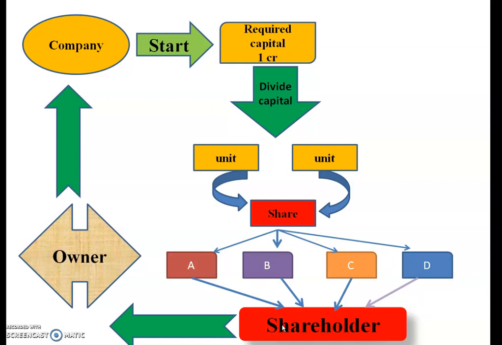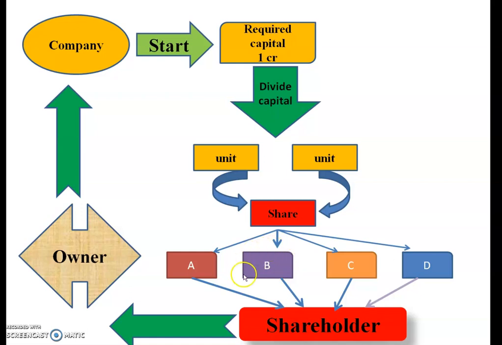After that, they become the shareholders of the company. I have shown here that the shareholders are the owners of the company. These persons purchase the shares from the company, and after purchasing these shares, they become the shareholders and the owners of the company. For example, Mr. A purchased 10 shares from the company, so he became a 10 percent owner of this company.